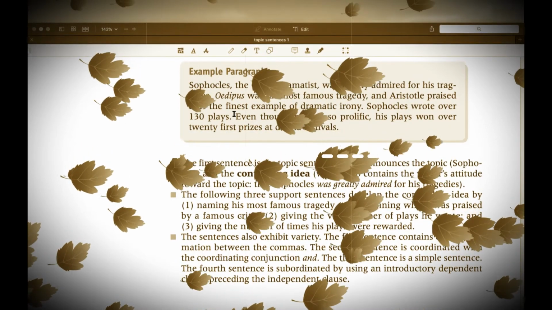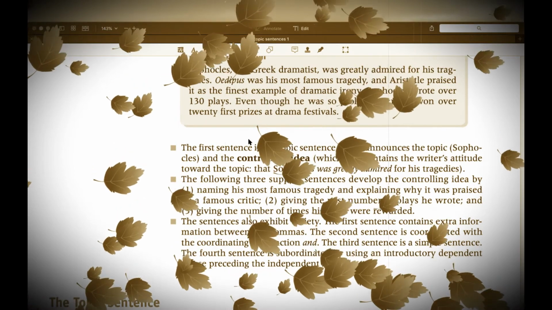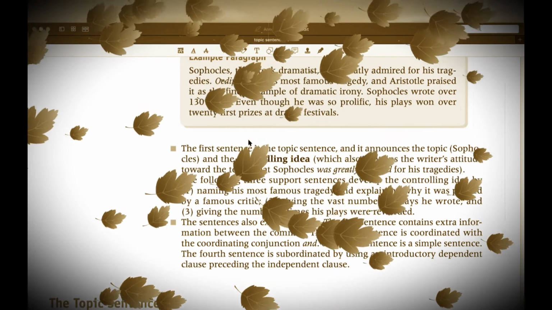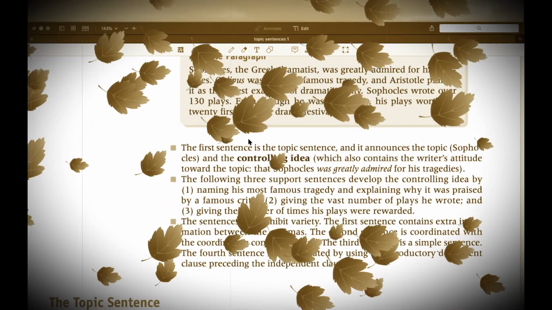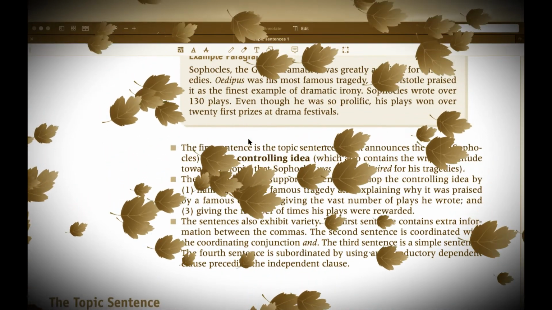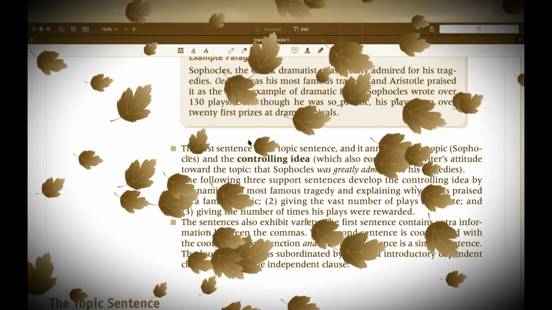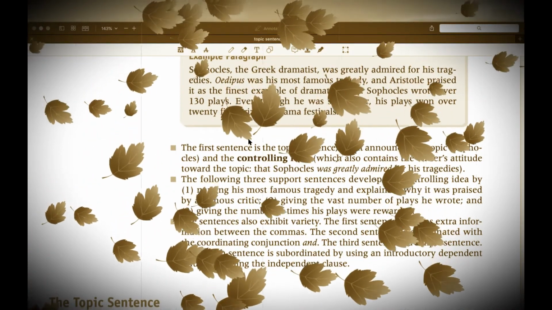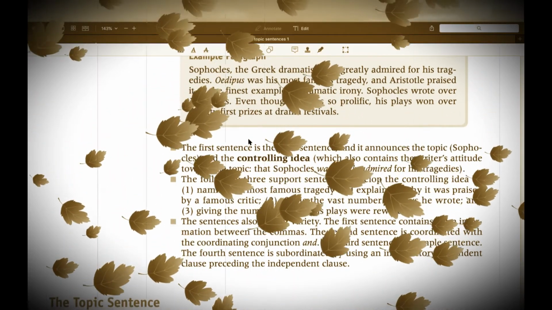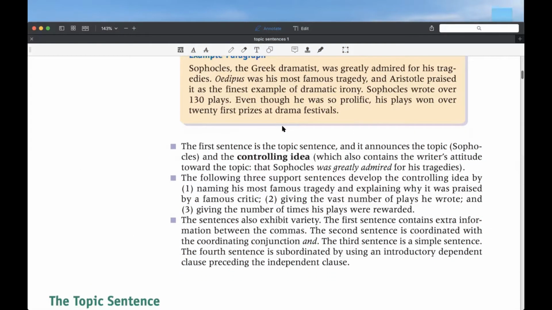Example paragraph: Sophocles. Sophocles, the Greek dramatist, was greatly admired for his tragedies. Oedipus was his most famous tragedy, and Aristotle praised it as the finest example of dramatic irony. Sophocles wrote over 130 plays. Even though he was so prolific, he won over 20 first prizes at drama festivals. All right, thank you very much for your clear and wonderful reading, right?